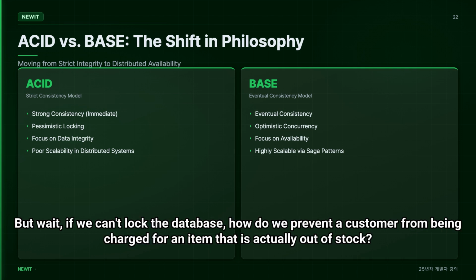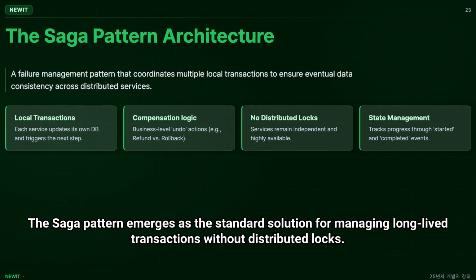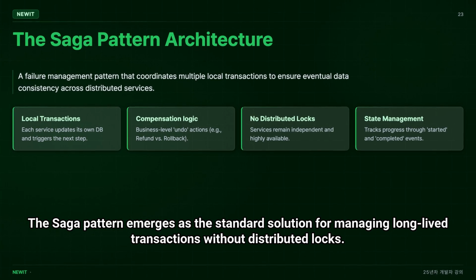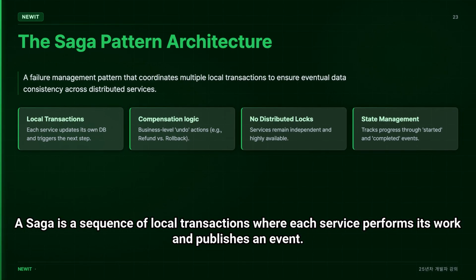But wait, if we can't lock the database, how do we prevent a customer from being charged for an item that is actually out of stock? The Saga pattern emerges as the standard solution for managing long-lived transactions without distributed locks. A Saga is a sequence of local transactions where each service performs its work and publishes an event.